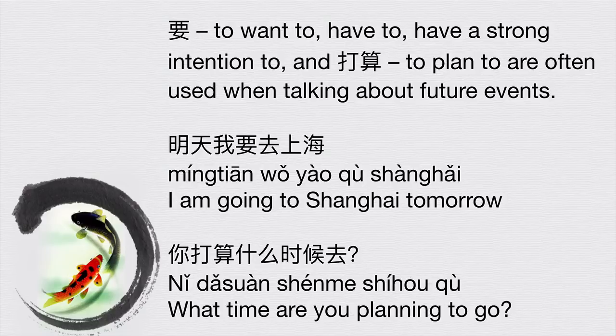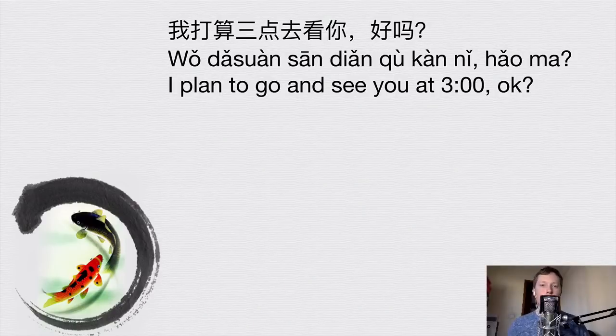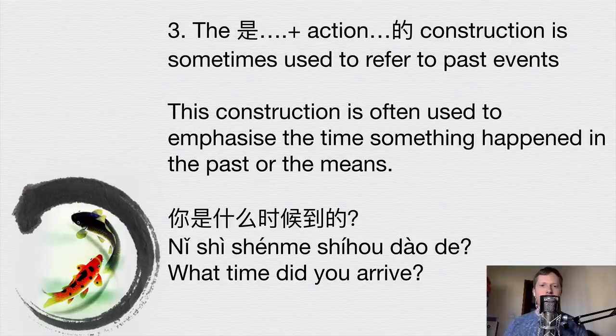For example, 你打算什么时候去? What time are you planning to go? And this suggests that it's an action happening in the future, that you're planning. 我打算3点去看你好吗? I plan to go to see you at 3 o'clock, okay? 我打算, I plan, 3点, 3 o'clock, 去, go, 看你, see you, 好吗? Okay?